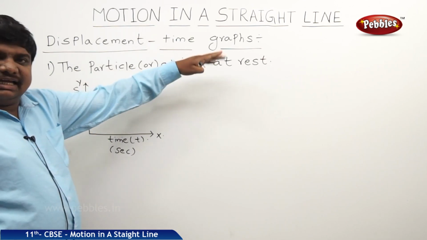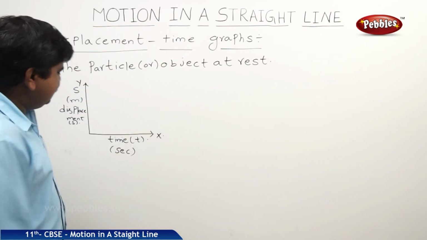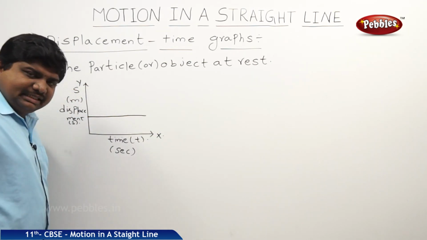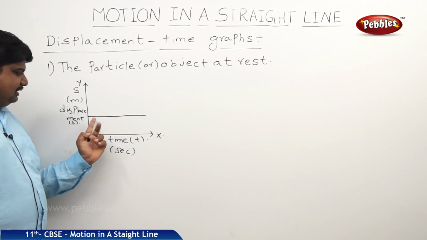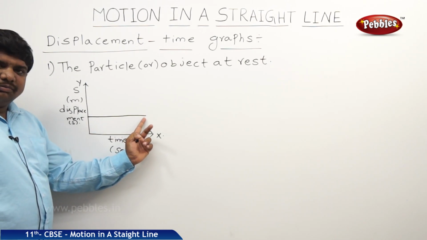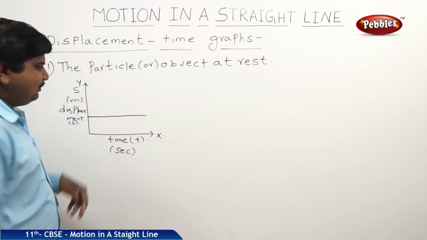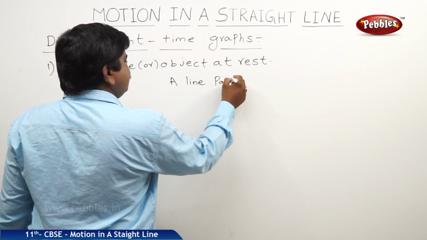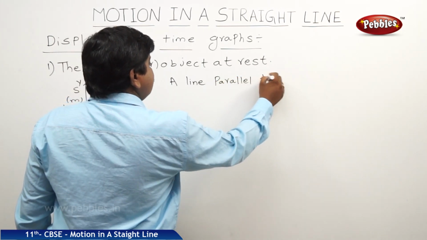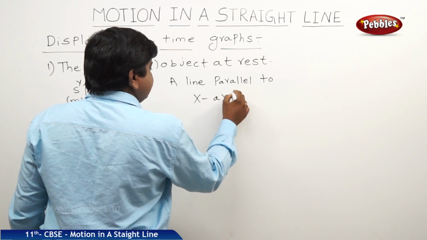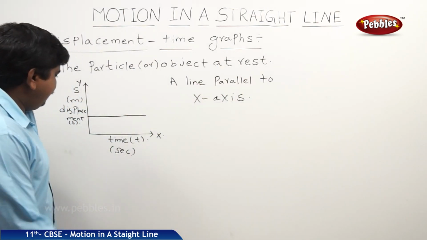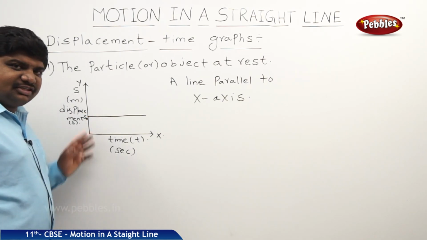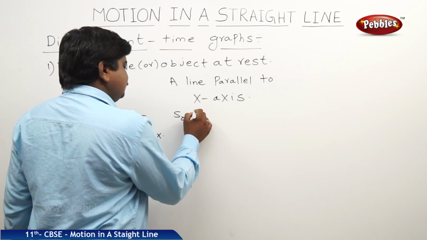If the particle is at rest or the object is at rest, the nature of the graph will be like this. Displacement by time is a constant, which means the body is not at all moving. So what is the nature of the graph? A line parallel to the x-axis. The point at which the line starts, we can say that is S0. This S0 is the initial displacement.